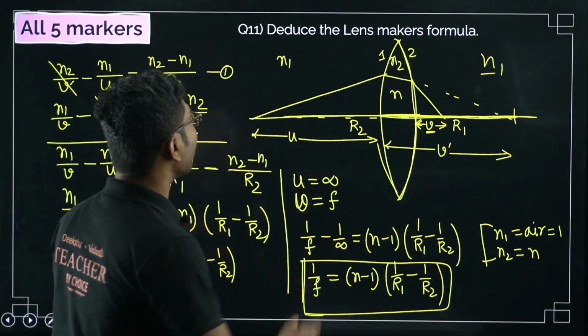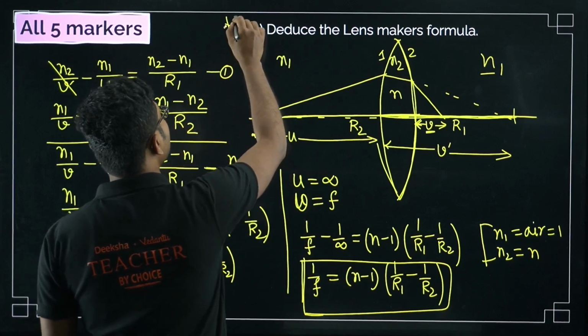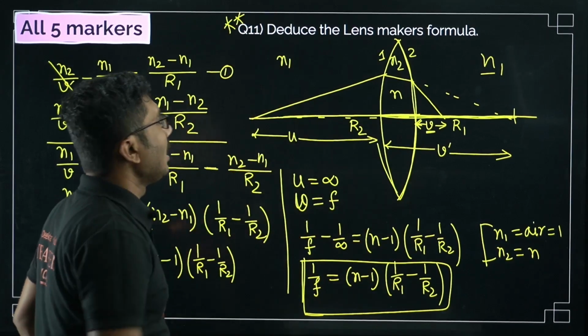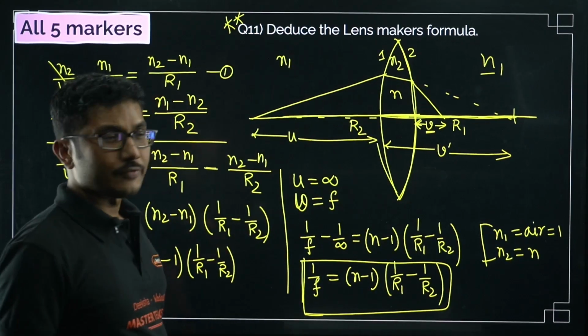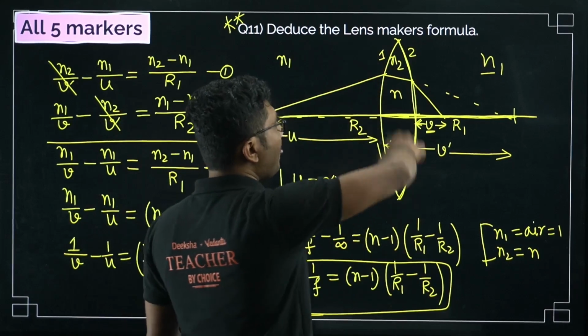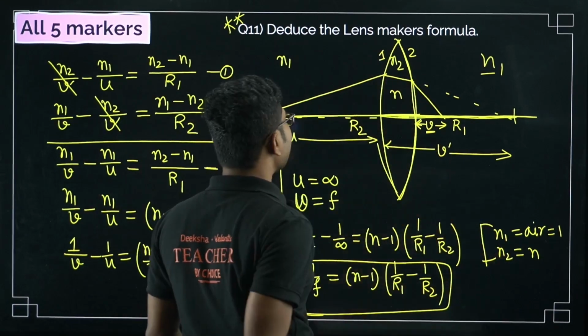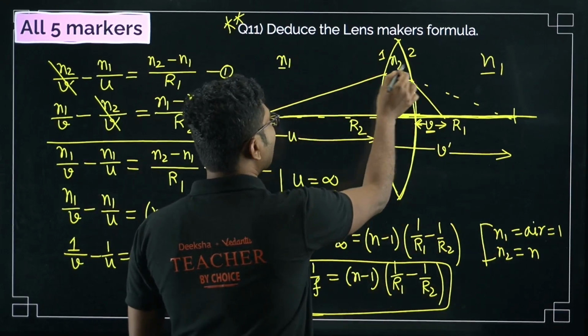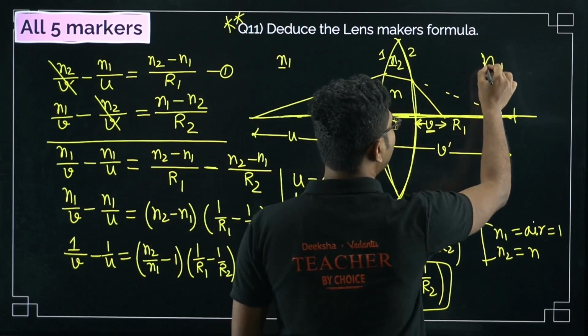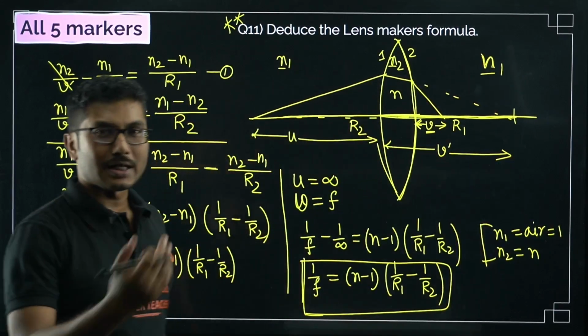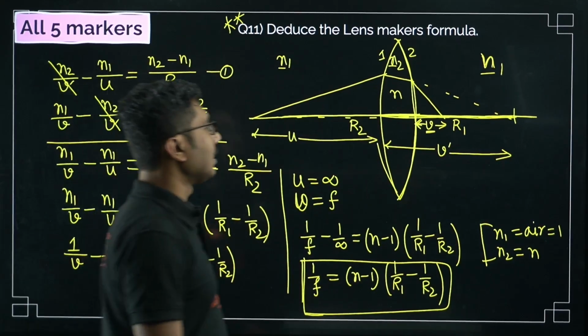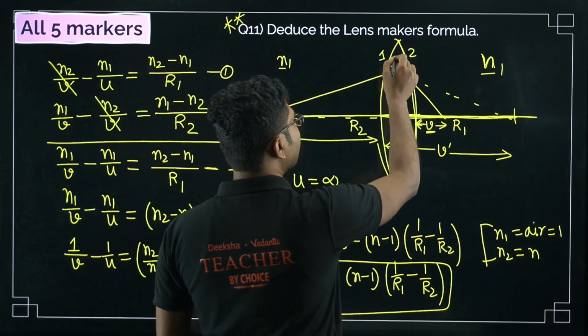This is also a very important derivation. Derive Lensmaker's equation. So for that, first of all, you have to construct this diagram. There are two mediums. One medium is N1, the second is N2, and the third medium is also N1. Generally the first and last medium are the same for a lens. Now the refractive index of the second medium is N2.